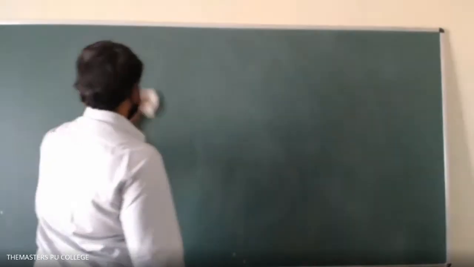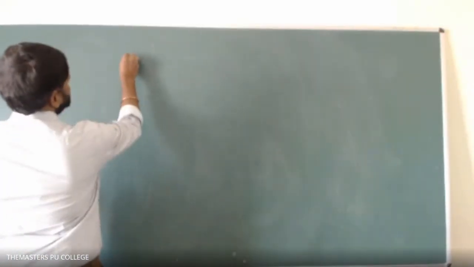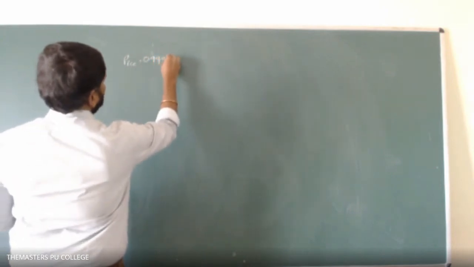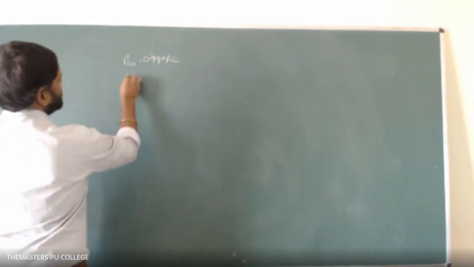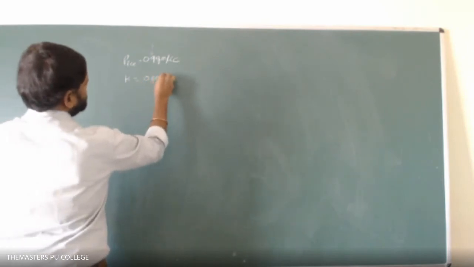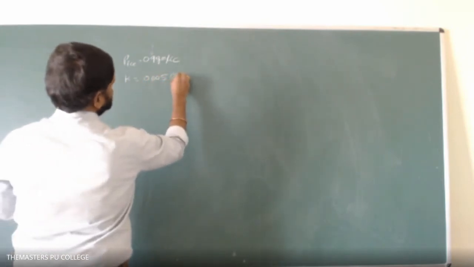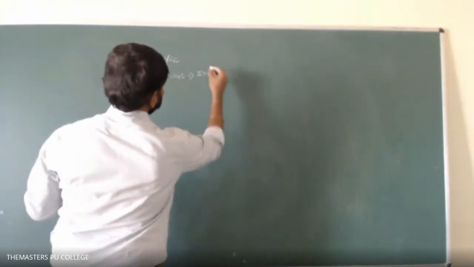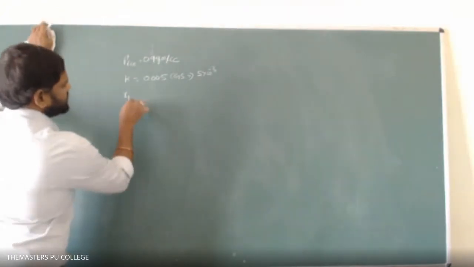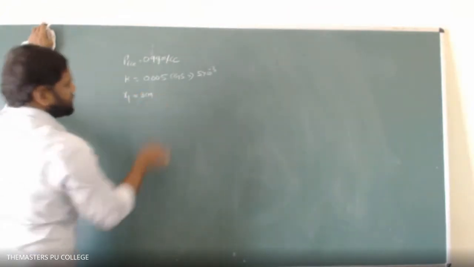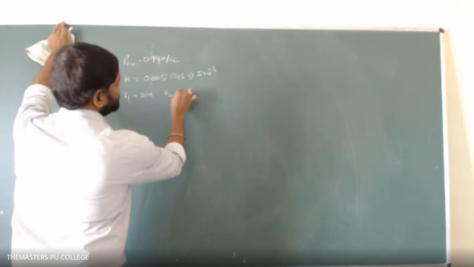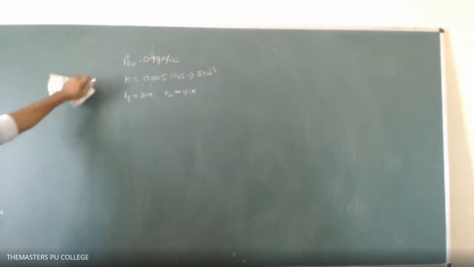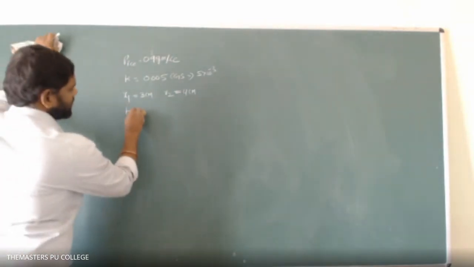Density of ice equals 0.9 gram per cc. The value of K is 0.005 CGS units, so I can write 5 into 10 to the power of minus 3 CGS units. Initially the thickness of the ice layer is 3 centimeter. Finally, it grows by 1 centimeter, so it will be 4 centimeter. So we need to calculate the time T.